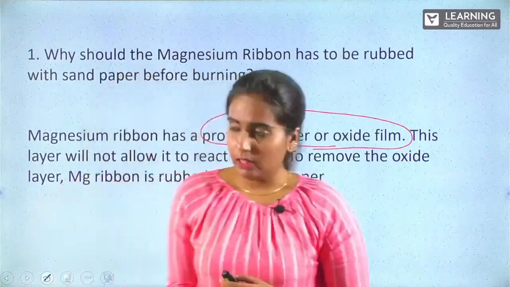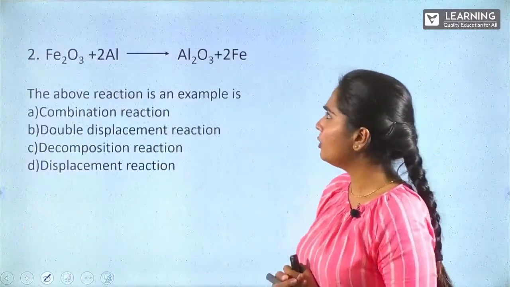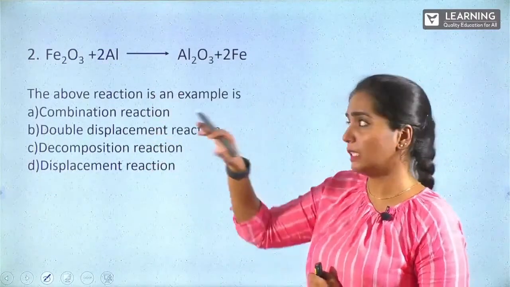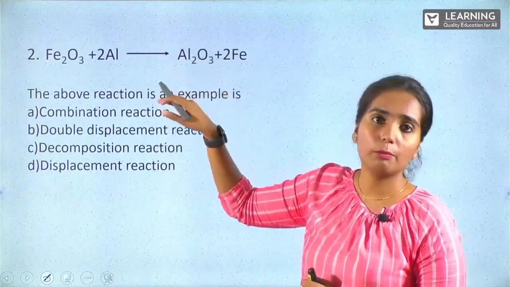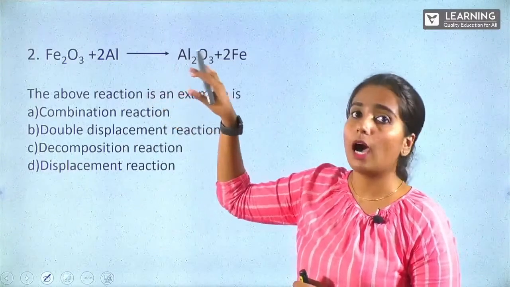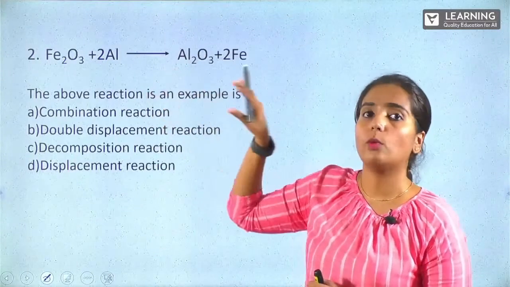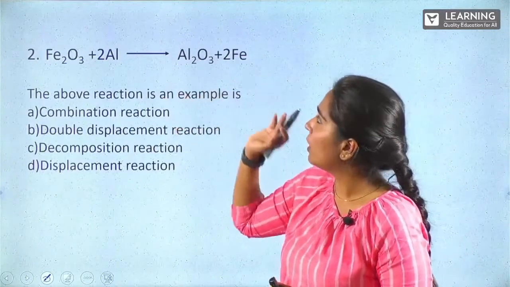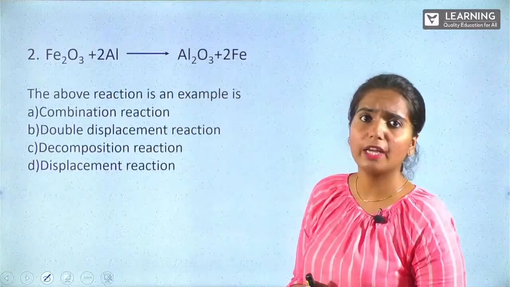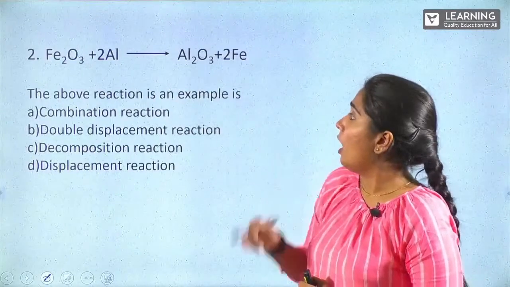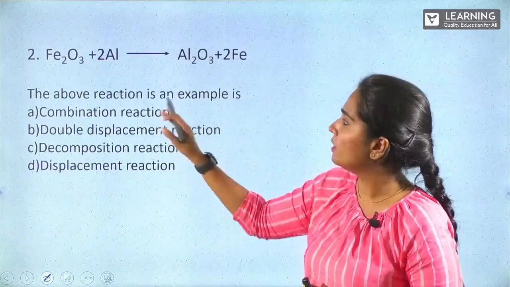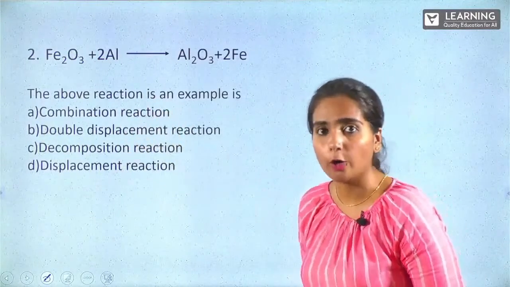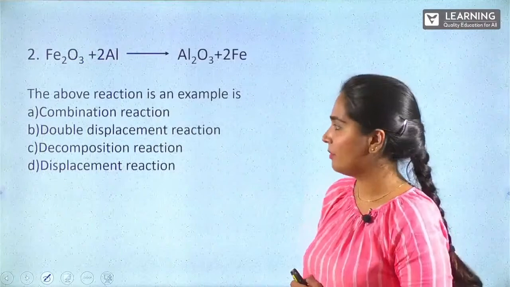Okay, let's move on. I have given one of the reactions. What reaction do you think it is? These kinds of questions are very important to concentrate on, guys, because they will be asked in your MCQs or as one word questions. Fe2O3 plus 2Al, you will be getting Al2O3, aluminum oxide. What kind of reaction is this? I have given four options. What do you think it is? I hope you would have got the answer already.